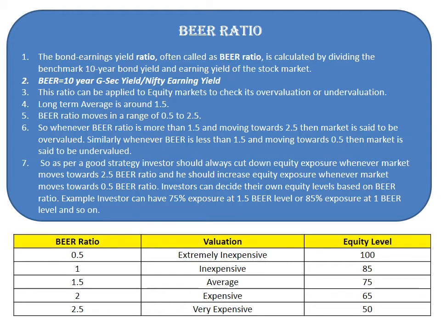So as per a good strategy, investor should always cut down equity exposure whenever market moves towards 2.5 BER ratio, and he should increase equity exposure whenever market moves towards 0.5 BER ratio. Investors can decide their own equity levels based on BER ratio. Example: investor can have 75% exposure at 1.5 BER level or 85% exposure at 1 BER level, and so on.